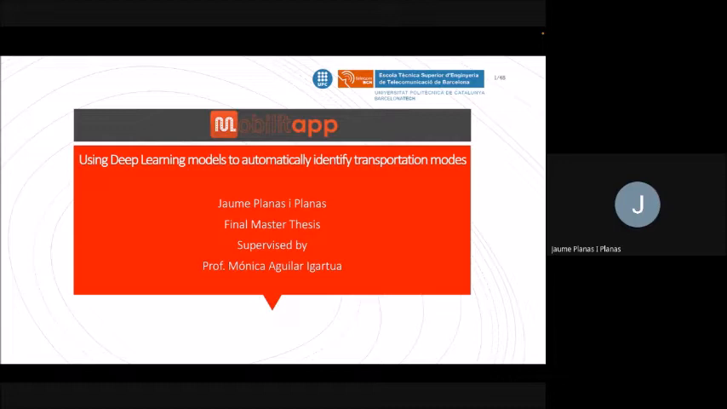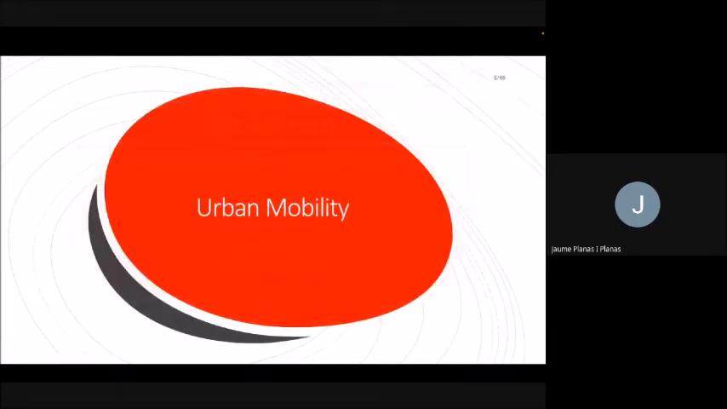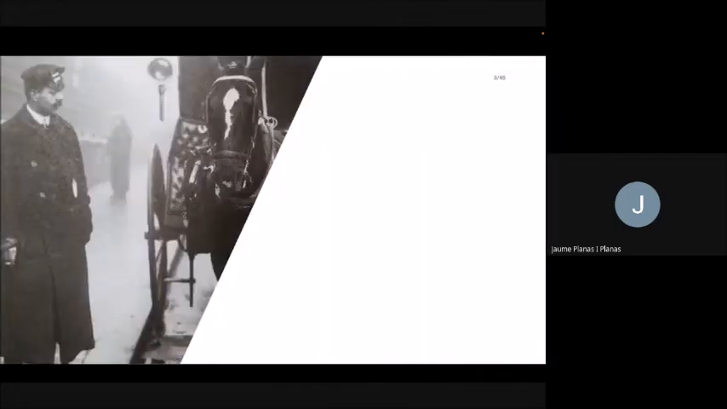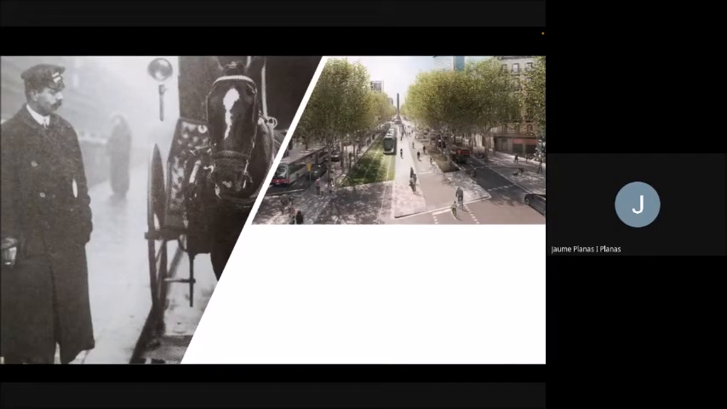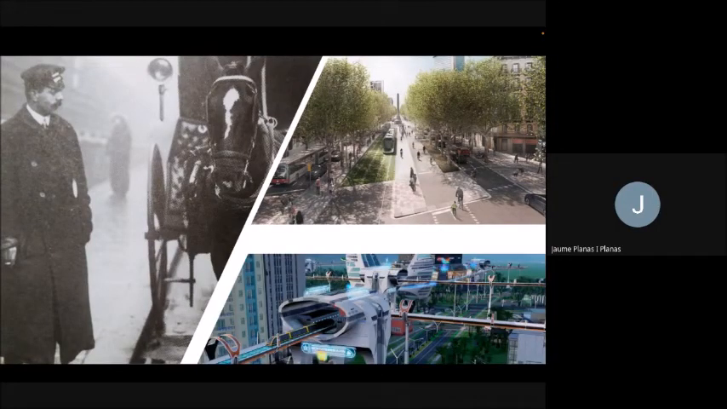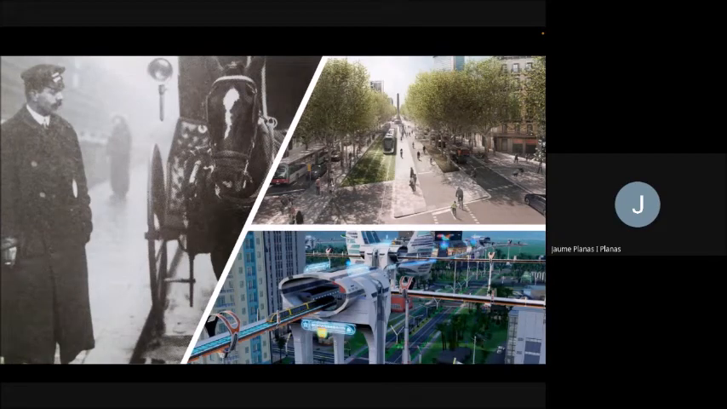I want to start this presentation by talking about the topic that gives sense to the MobilitApp project, which is urban mobility. When we think about urban mobility, we imagine something that probably started looking like this, that we wish that today would look more like this, and we dream that in the future will look like this. But in real life, when we think about our daily experience, we realize that for most of the times at least, it looks more like this.